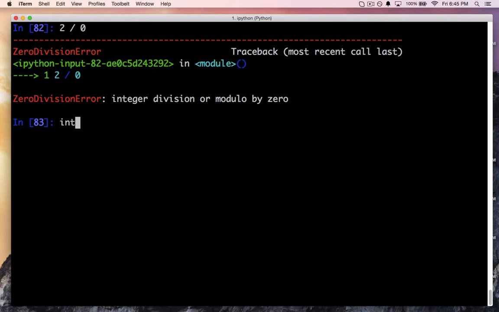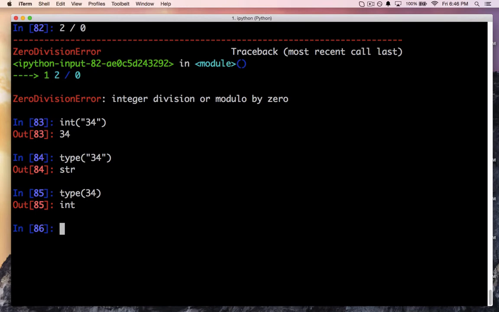Let's try to do a bunch of things. You may have already discovered the int function is something that will convert something in a string into an integer. So for example, that is an integer that gets converted. When you test for the type of that number inside of quotes, you'll notice it's a string, but when you just test it individually like that, you know it's an integer.